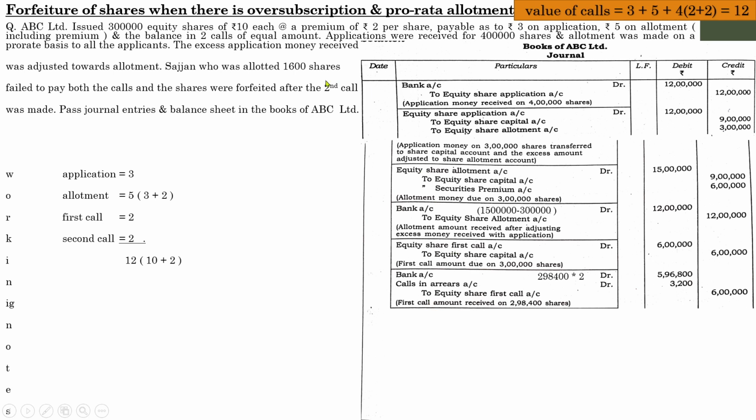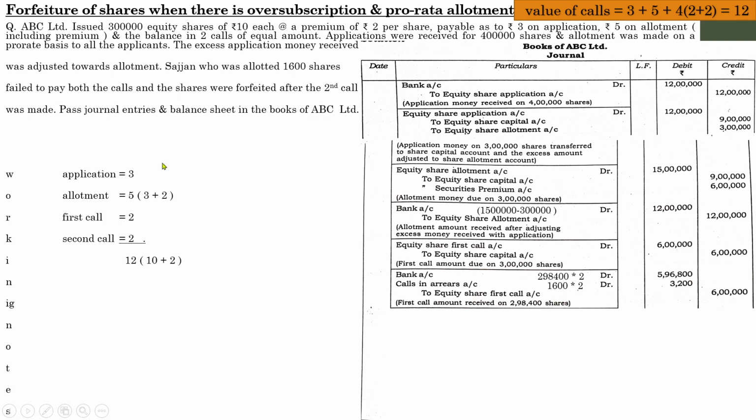And calls in arrears means 1600 shares were not paid by Sargent, and the first call was the installment which we are dealing with. So total of 1600 into 2, it will be 3200. Our total of 6 lakh was to be collected by the company out of the first call installment. But because of calls in arrears, the company can collect only 5,96,800. So that is with regard to equity share first call.